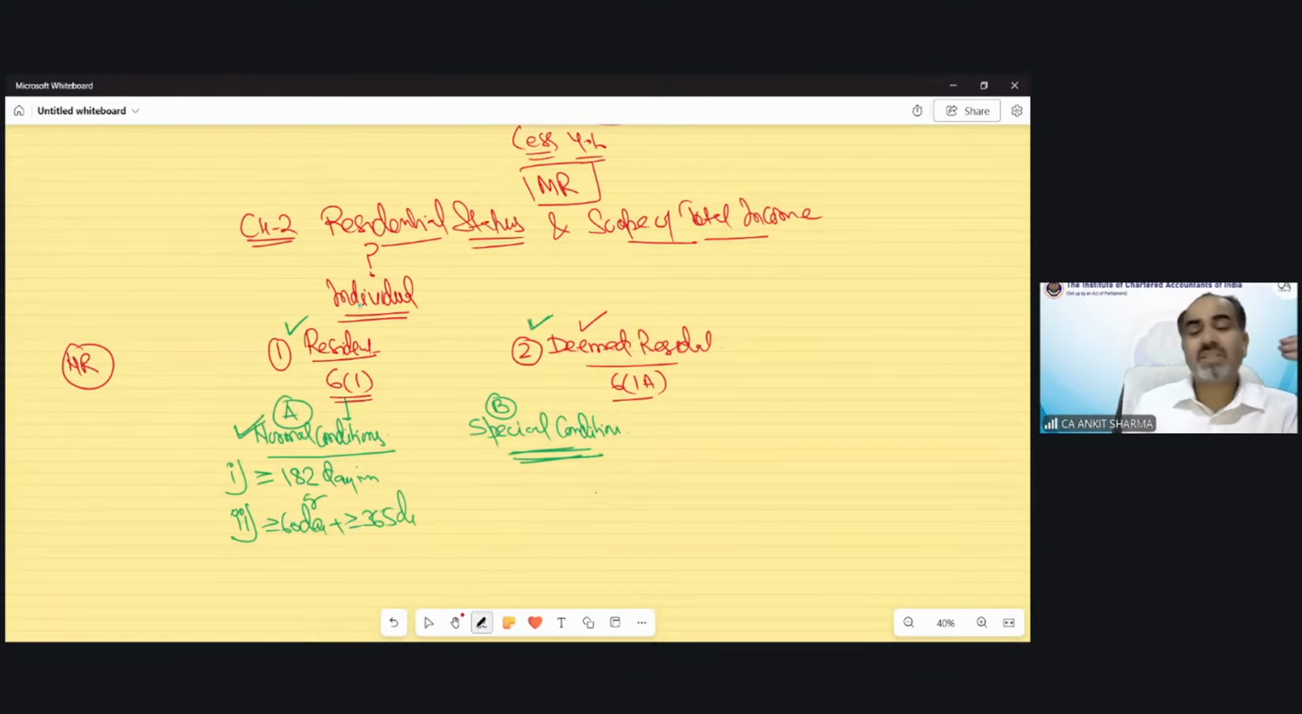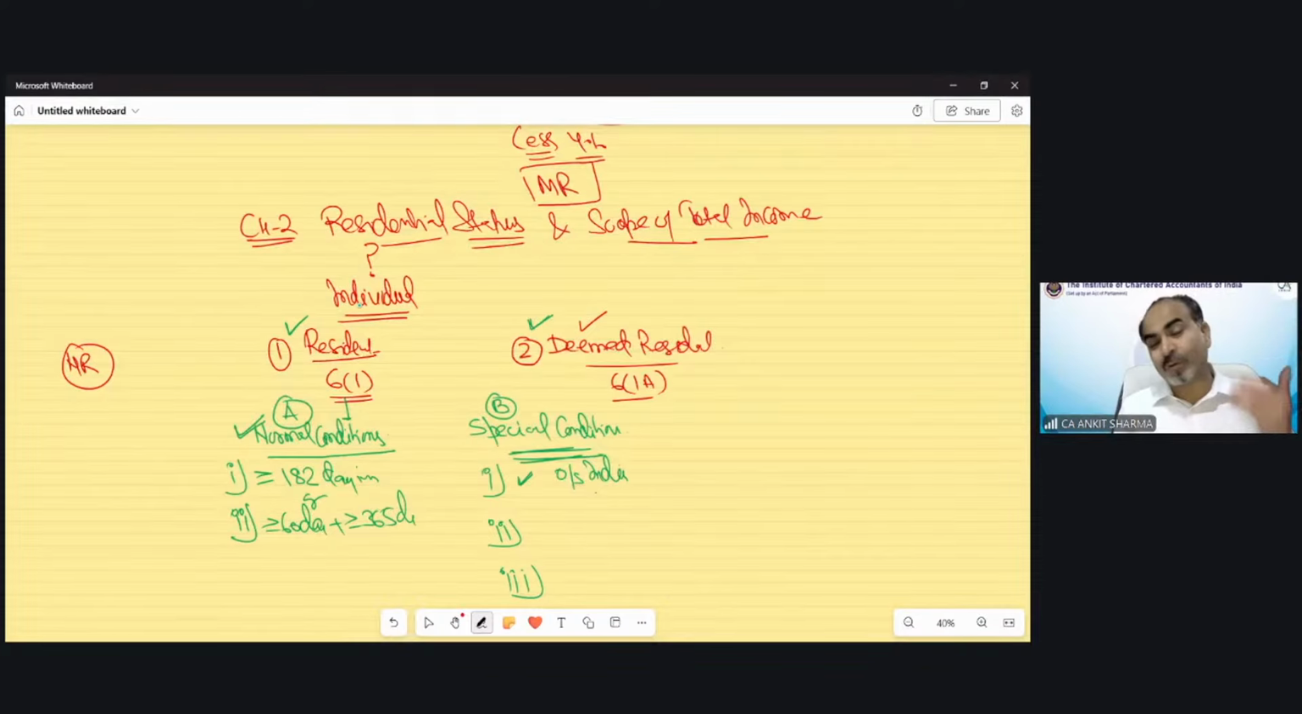And if the special case is applicable, there are three specific special cases. If that individual is a citizen who is going outside India for employment or occupation, or as a member of an Indian ship's crew, in that case only one condition is applicable. If he or she fulfills it, he would be a resident. If not, then we have to check the deemed resident, otherwise it would be non-resident.